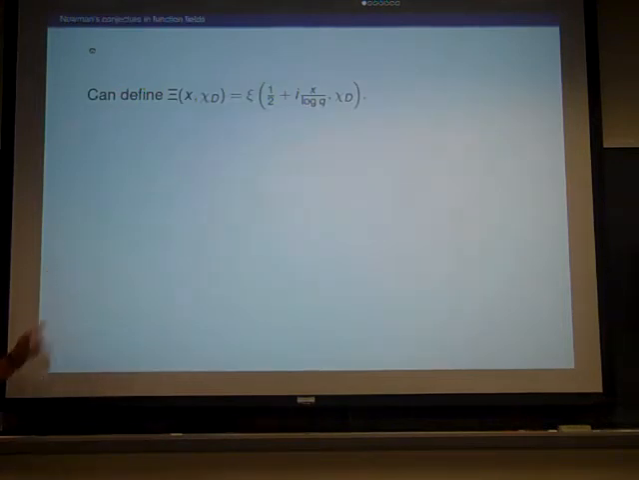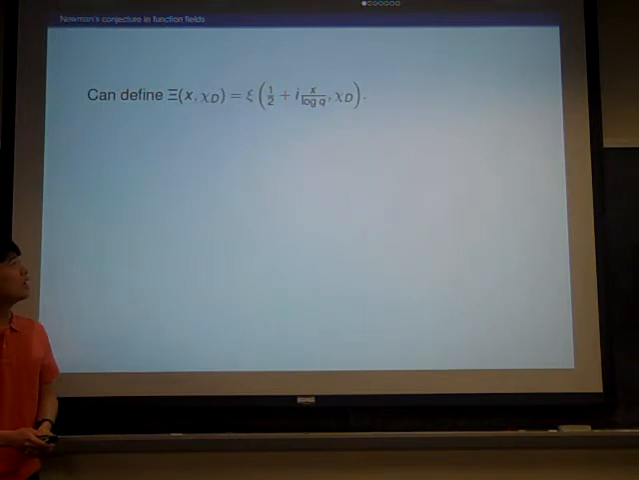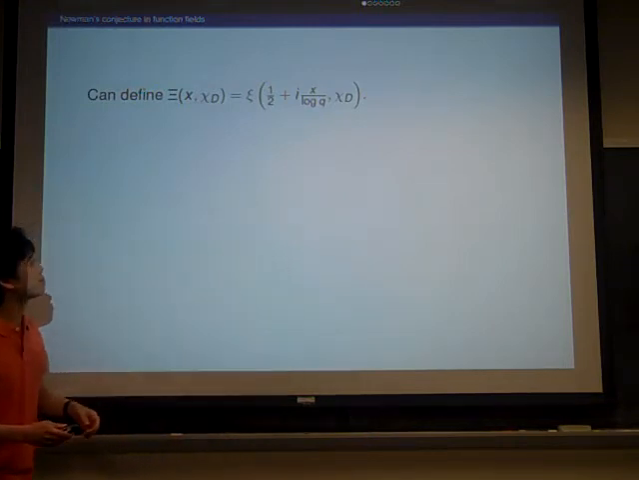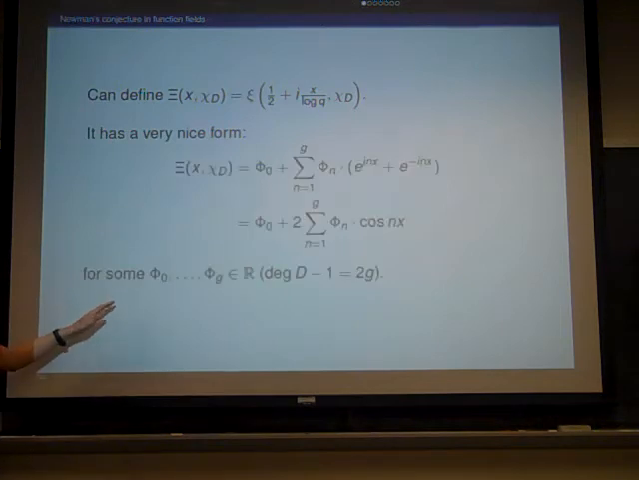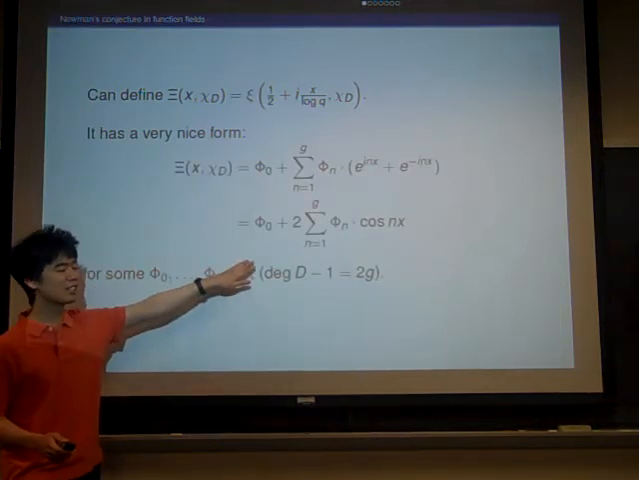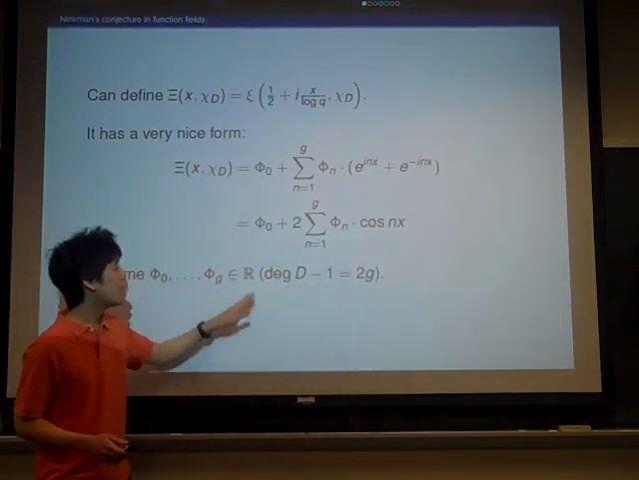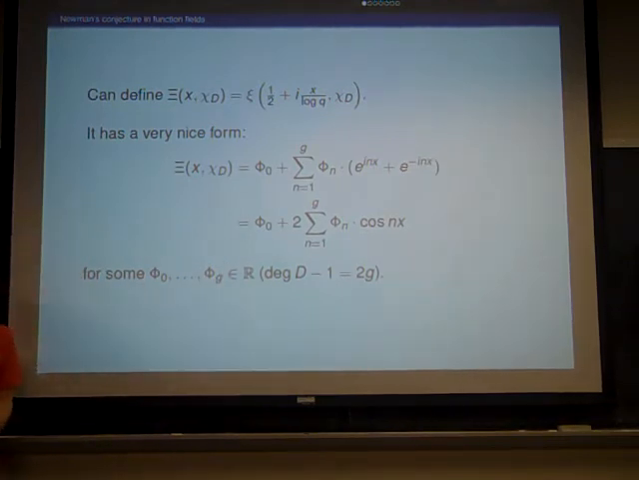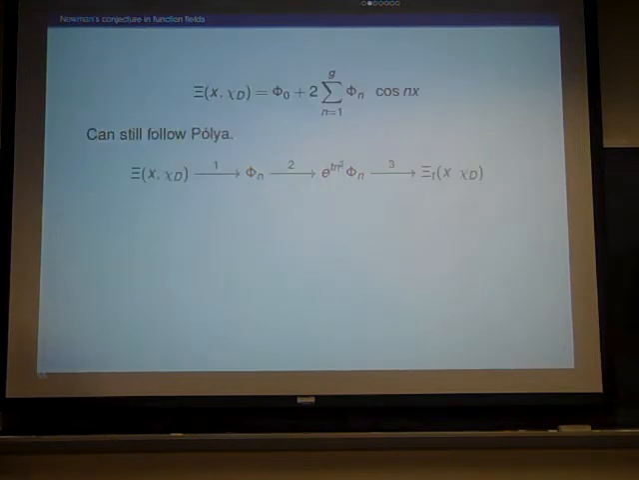So we'll move on to define C(x) as before. So it'll be the completed L function on the critical line. And it turns out that it has a very nice form in the function field setting. It's just this finite sum over cosines. And these phi zero to phi g can be computed explicitly very easily.